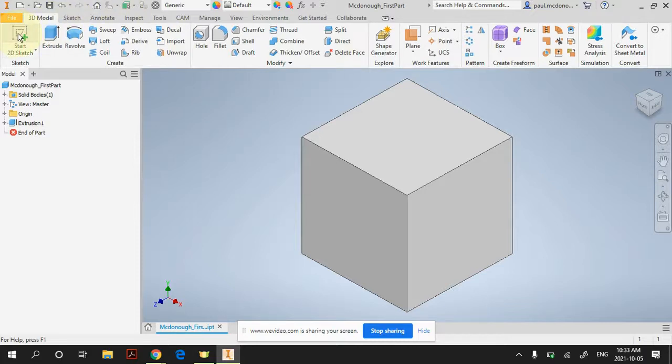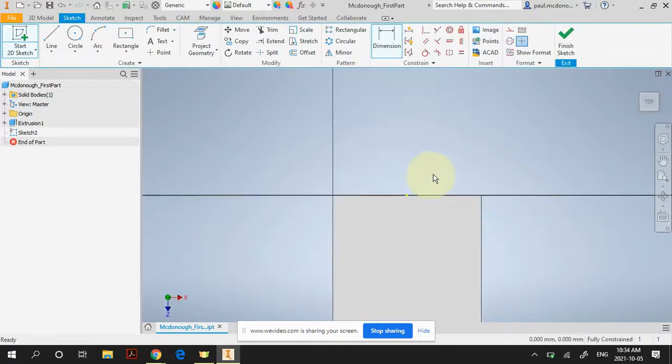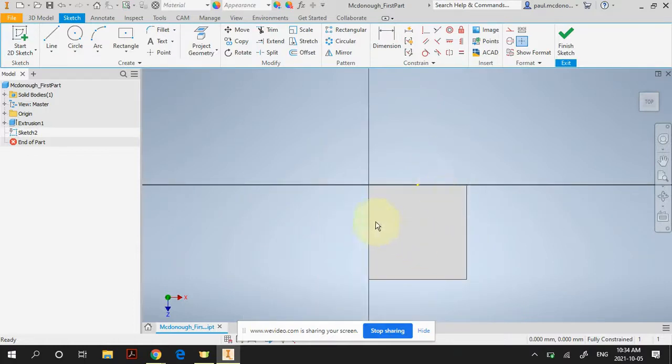So I'm going to go back up to sketch, and I'm going to click once, and it's going to think for a second. There we go. And now it's asking me, what surface do I want to draw on? And it actually says it in plain words. If you look down here, select plane to create sketch or an existing sketch to edit. So the plane I want to draw on is going to be this top plane of the cube that I already created. So I click on that top plane, and you'll notice that it rotates around so it's facing me.